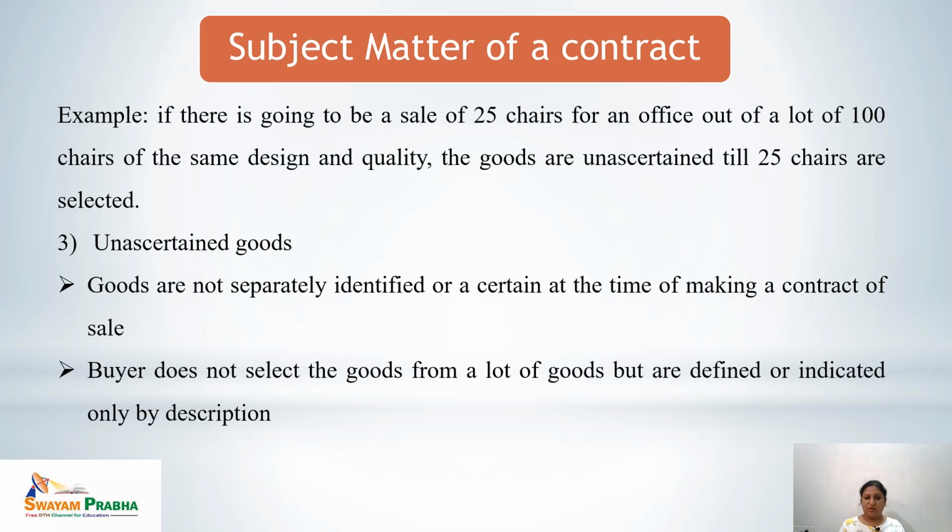Next is unascertained goods. Goods are not separately identified in case of unascertained goods, or ascertained at the time of making a contract of sale. In case of unascertained goods, the buyer does not select the goods out of a lot, but they are defined or indicated only by the description.